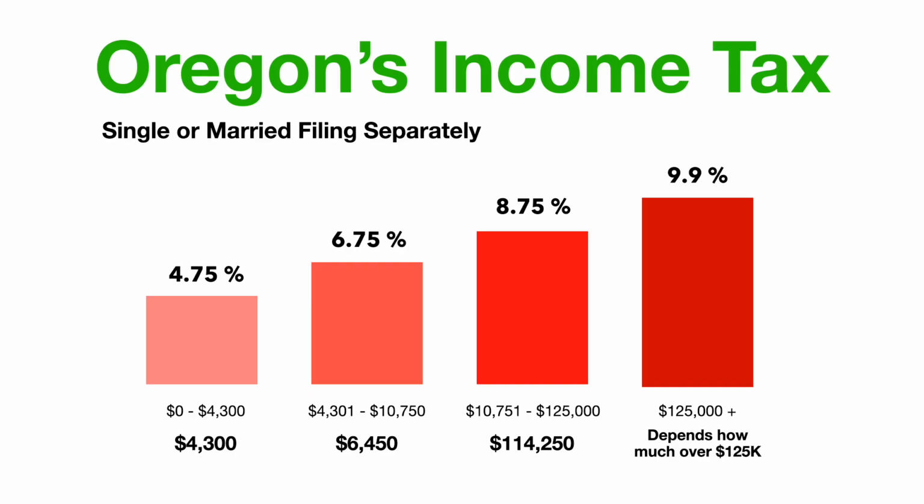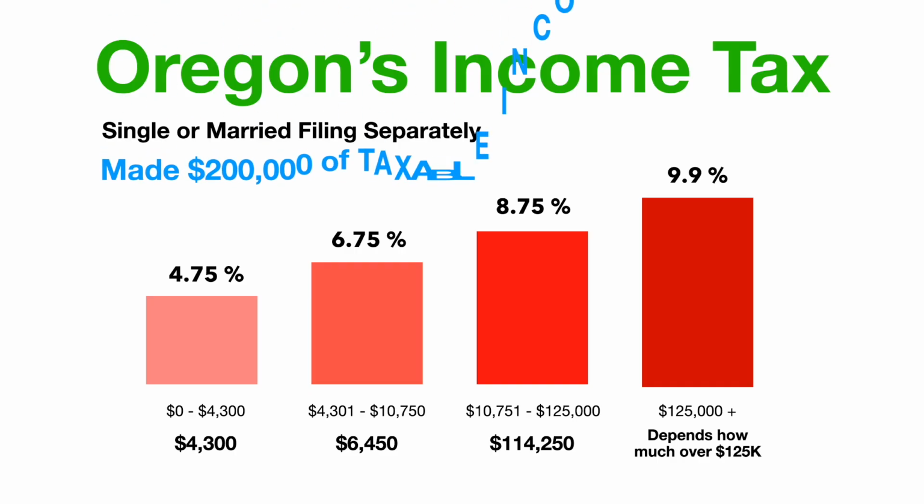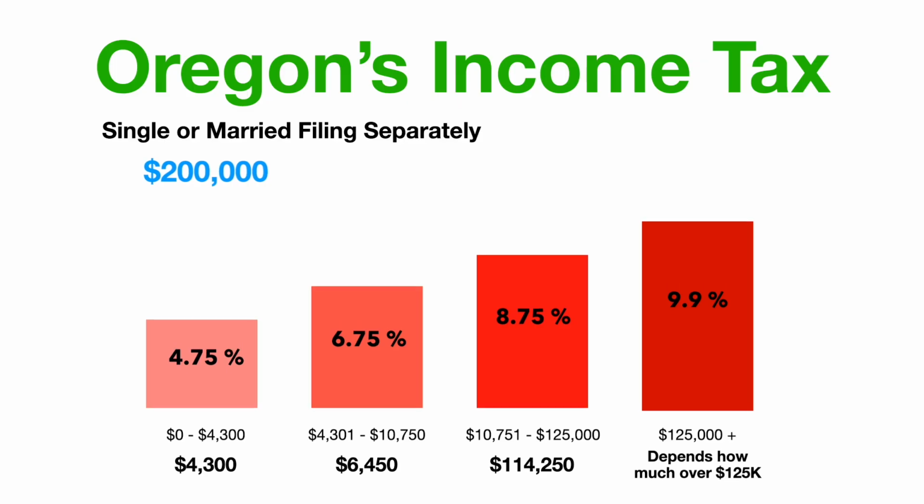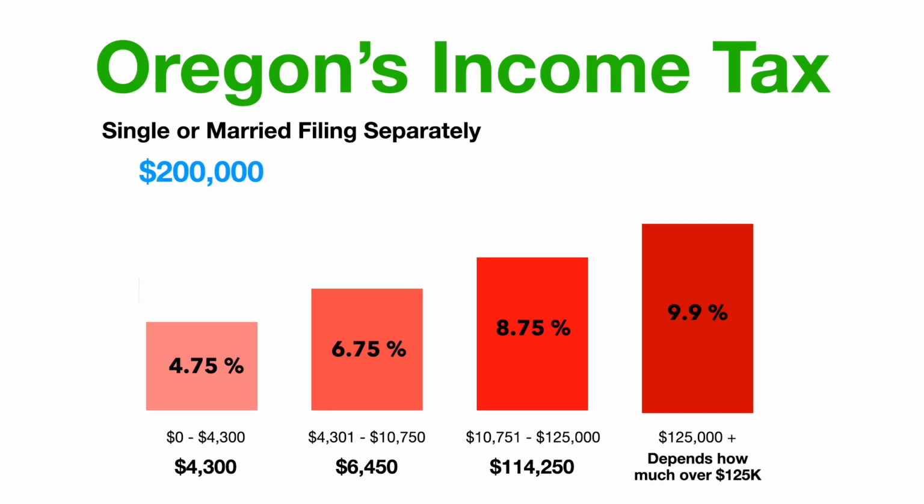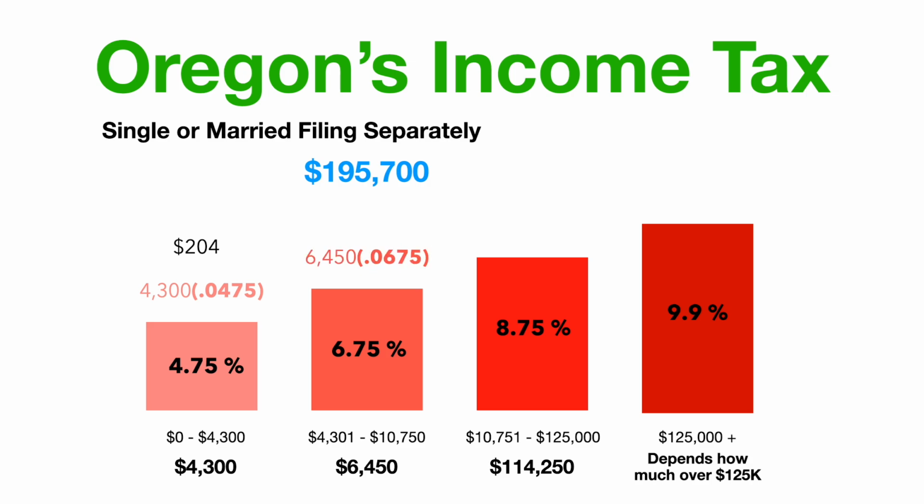Let's actually do some math on this. Let's say you made $200,000 of taxable income in Oregon. How would this break down with these tax brackets? The first $4,300 at a 4.75% rate means you're taxed roughly $204, but you still have $195,700 that needs to be taxed. Now you have $6,450 of that taxed at 6.75%, which is $435.